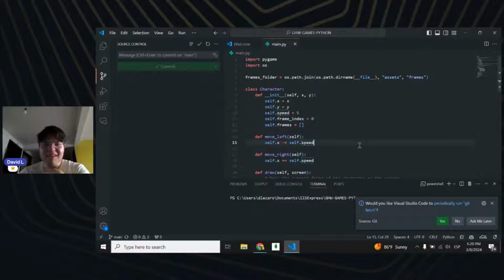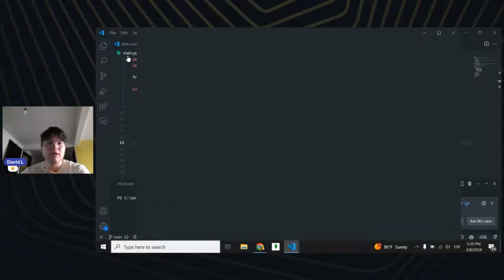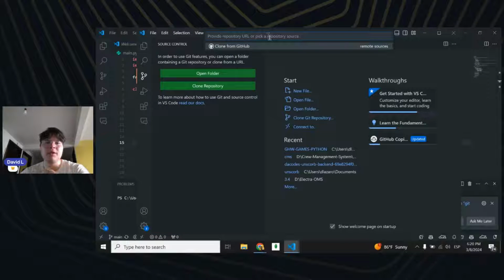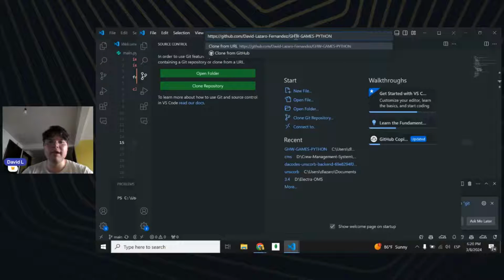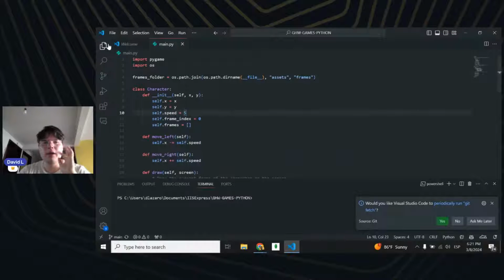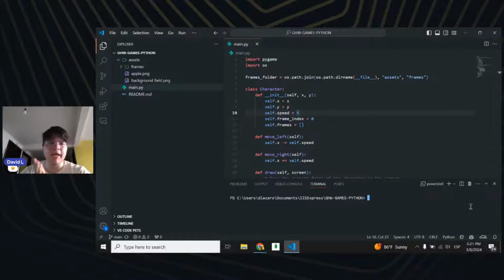But yeah, we're going to be using Visual Studio Code. If you want to clone the repo, the only thing you should be doing is opening a new Visual Studio Code window, then getting into clone repository, and pasting the link that I just passed to you. It is the name of my profile / Go Hagwig Games Python. After that you should be ready to go. But I'm not going to do that because I already have this implemented. So let me know if you need anything else, and if you have any questions, don't worry about that.